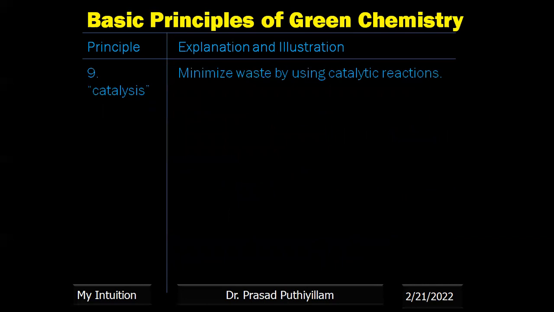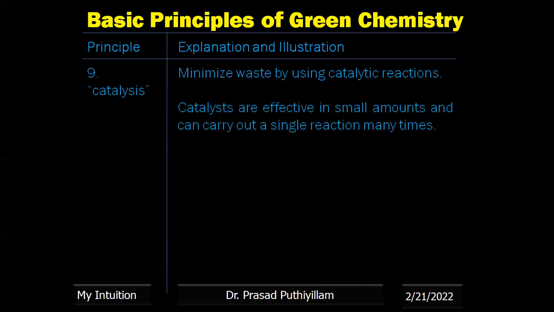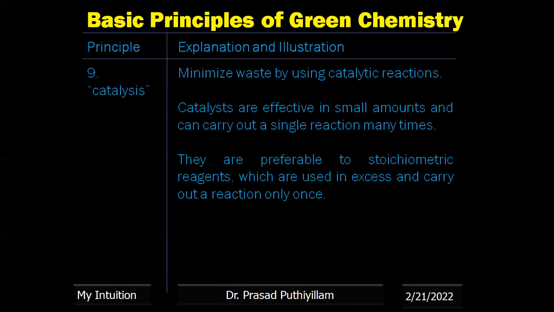The ninth one is use of catalysis. Use catalysts wherever possible. Minimize the waste using catalytic reaction. We know the catalytic reaction speeds up the chemical reaction without being consumed, and it will be a more efficient reaction. Catalysts are effective in small amounts and can carry out a single reaction many times. They are preferable to stoichiometric reagents, which are used in excess and carry out the reaction only once. Stoichiometric reagents are some of the chemicals, like some solvents, which are used in excess to make the reaction happen, but they are not at all involved in the product formation. It becomes a waste. Therefore, catalysts can be used.